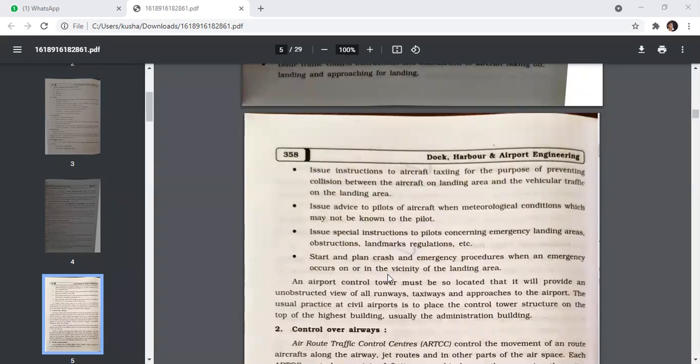An airport control tower must be so located that it will be provided an unobstructed view of all runways, taxiways, and approaches to the airport. The usual practice at a civil airport is to place the control tower structure on the top of the highest building, usually the administration building.